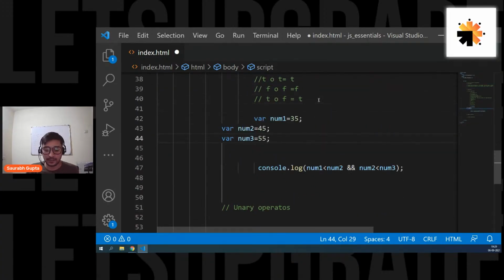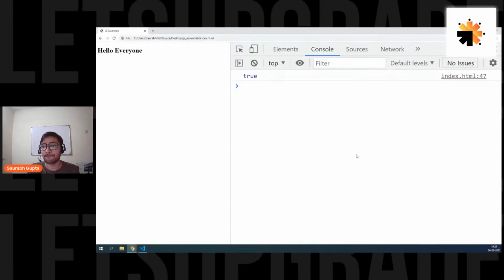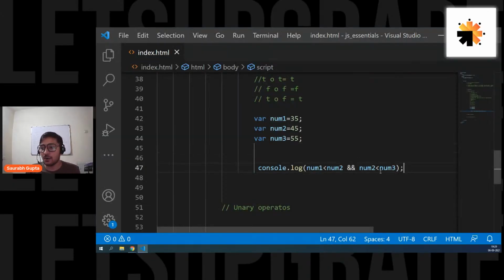See now, in this case, num1 is less than num2. Yes, true. And num2 is less than num3. Yes, true. So it is true and true. So this whole thing will become true. Let's see. Here we go. We simply get true. Amazing.